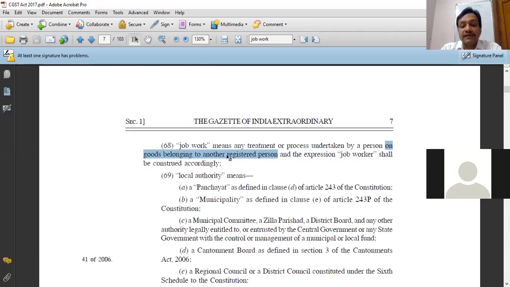The point is, the supplier must be registered. It is necessary to see that the supplier must be a registered person. That's it. So this is job work. When someone undertakes to perform work on those goods which are supplied by another person, it is known as job work. Now let me start with you section 143 simplified version.